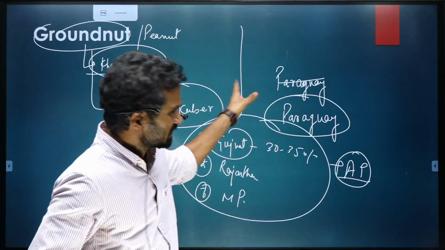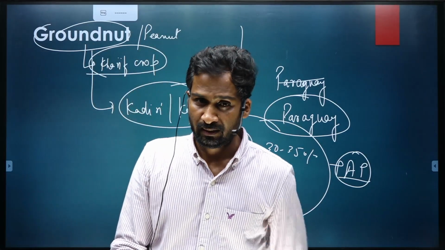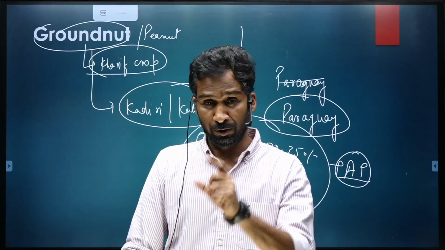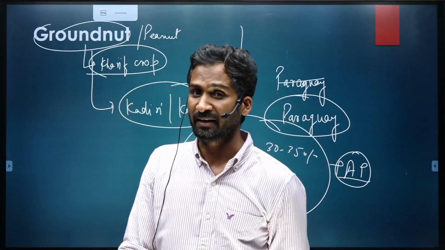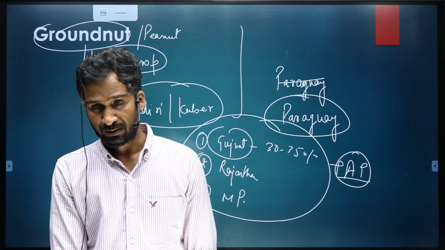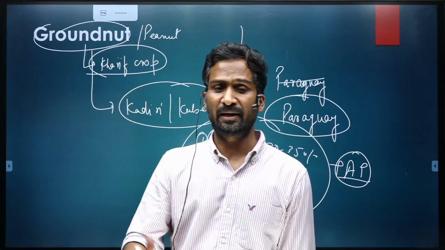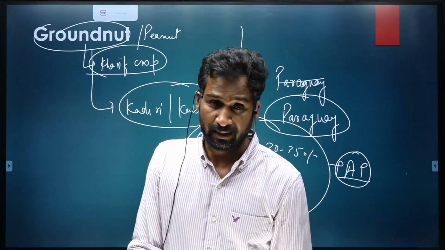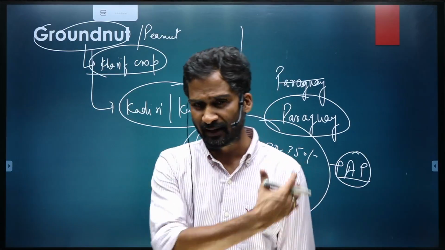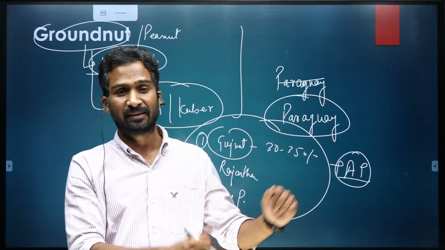So in order to understand this topic in a more objective manner, rather than memorizing, you should know the agroclimatic zones of the country. India is divided into different agroclimatic zones. We usually study 14, 15 agroclimatic zones in the country wherein these crops are studied and the reasoning is given why these crops are grown there.